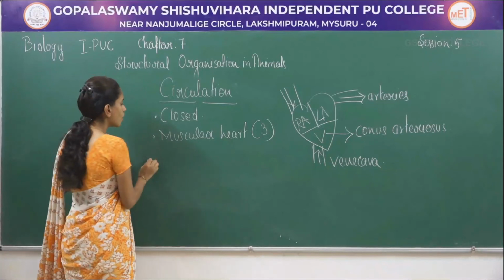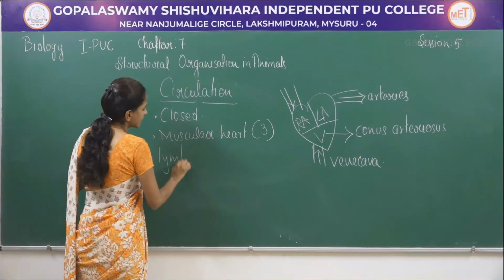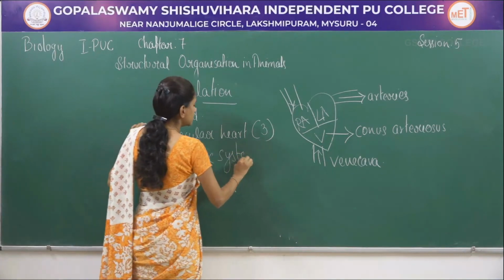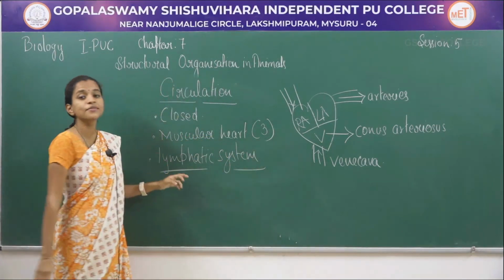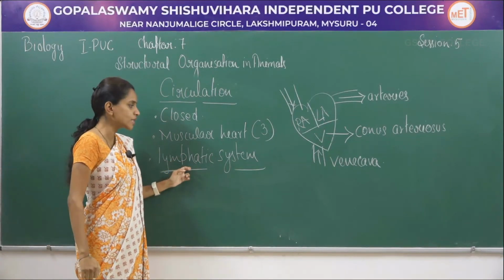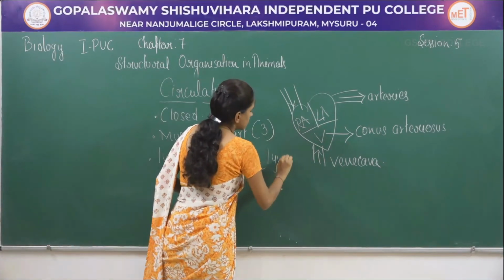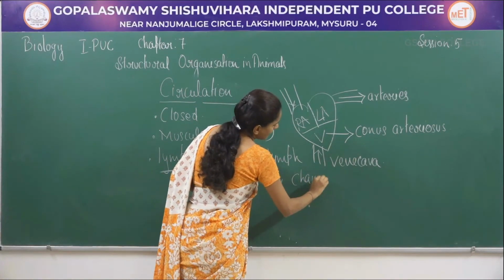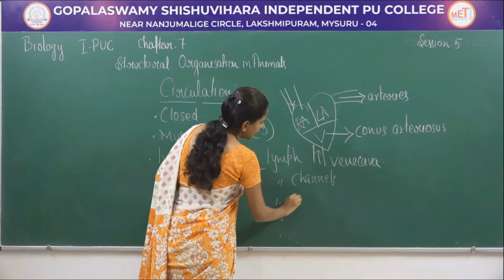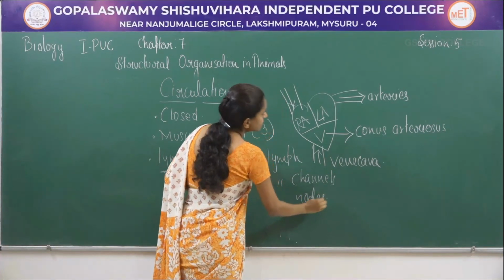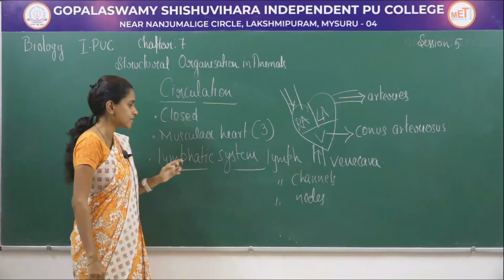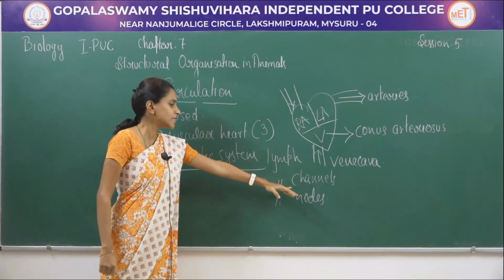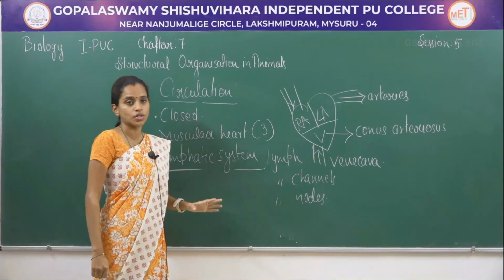So circulation also includes the lymphatic system. This lymphatic system includes lymph channels and lymph nodes. These are also part of the circulatory system. It is called the lymphatic system, including lymph channels and lymph nodes.